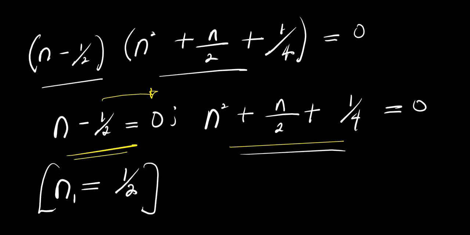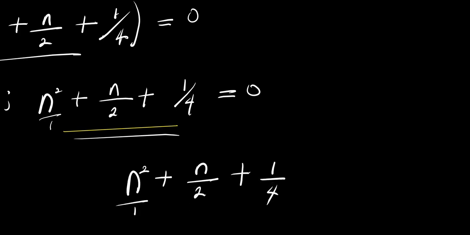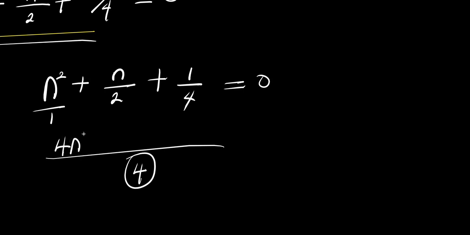Now to solve this, I will find the common LCM. So this is n squared plus n over 2 plus 1 over 4, this is over 1, equals 0. Find the common LCM here, which is 4. 4 divides 1, 4 times n squared, that is 4n squared.